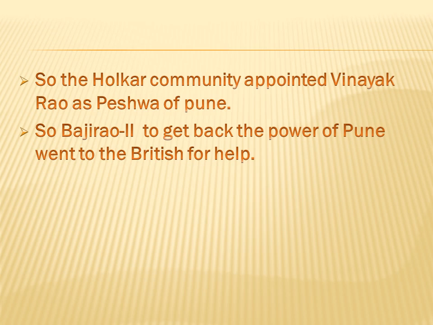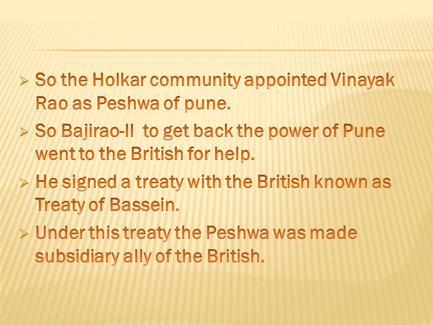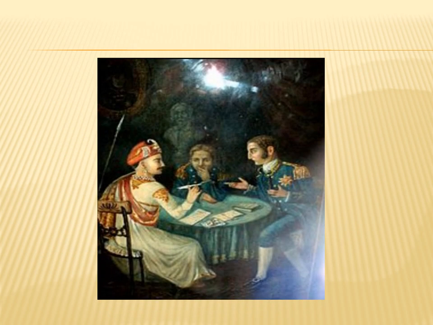In search of a friend, Bajirao II went to the British, and at Basaine he signed a treaty with them that is known as the Treaty of Basaine. The British asked him to surrender Maratha territory in return for helping Bajirao II defeat Vinayak Rao. Under this treaty, the Peshwa would be made a subsidiary ally of the British. Bajirao II accepted this. Now Bajirao II and the British would combine to attack the Peshwa of Pune. In this image you can clearly see the agreement signed by Bajirao II with the British in the Treaty of Basaine.